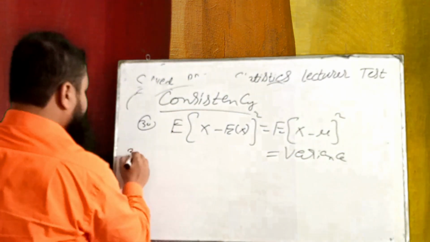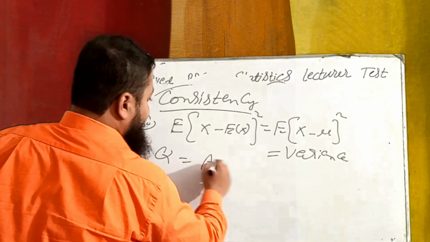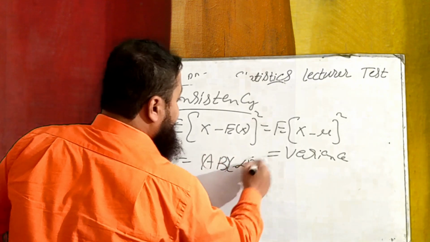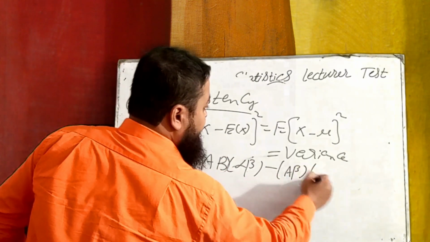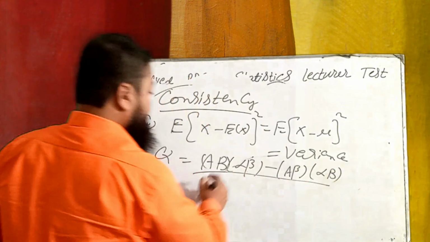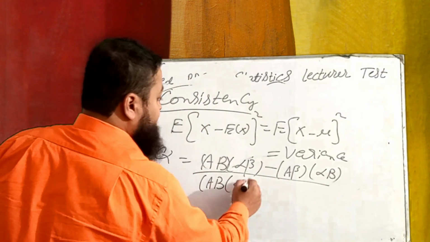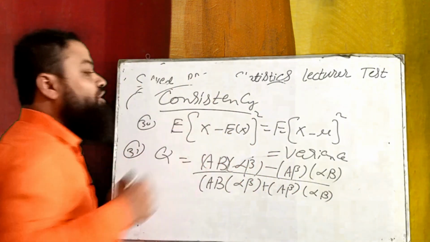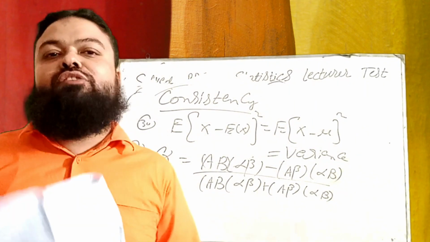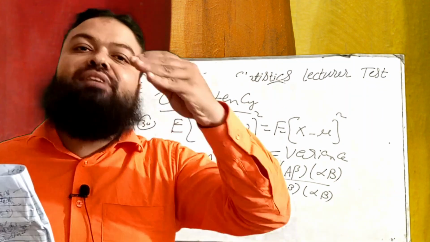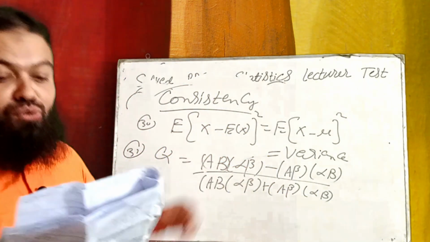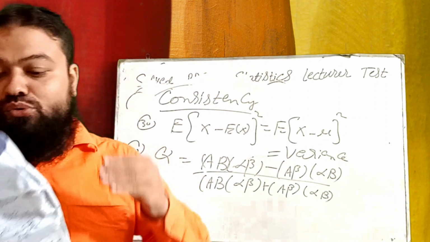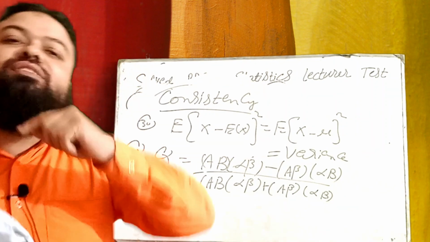Number next is Q is equal to AB alpha beta minus A beta alpha B over AB alpha beta plus A beta alpha B. It is the coefficient of association. It is Yule's coefficient of association for checking the association between the two attributes. Number next, 32, is Jarque-Bera test, used for checking the normality of the error term.